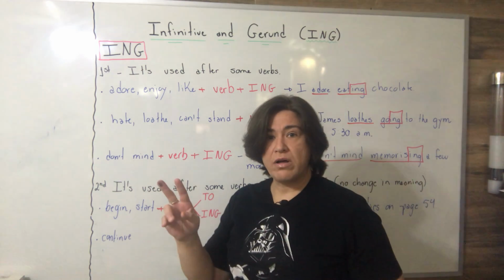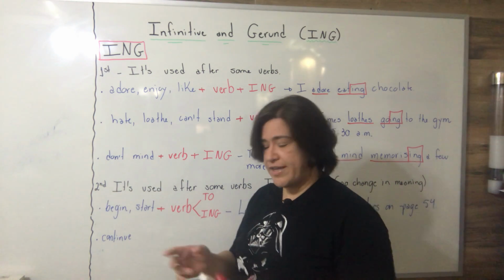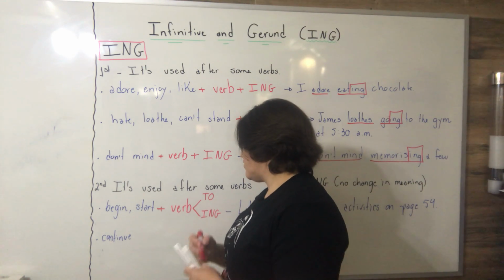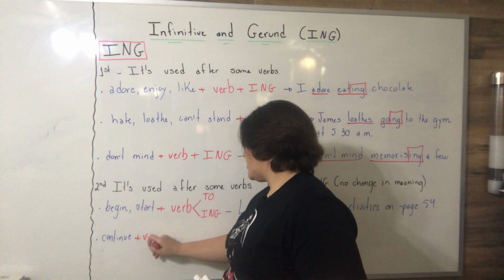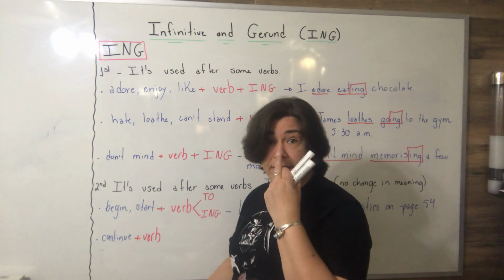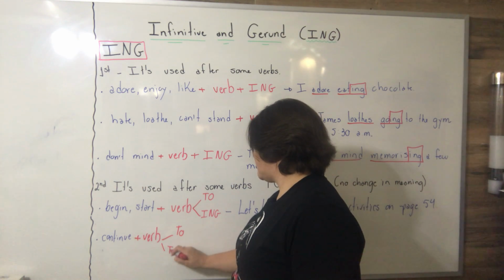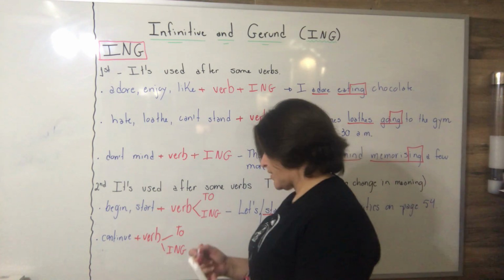You can go for to or ing. An example, let me write here. So continue can be, of course, a verb, and this verb will be in the infinitive. The infinitive, you're going to choose between to or the suffix ing. Example.